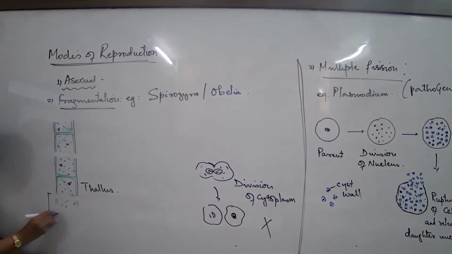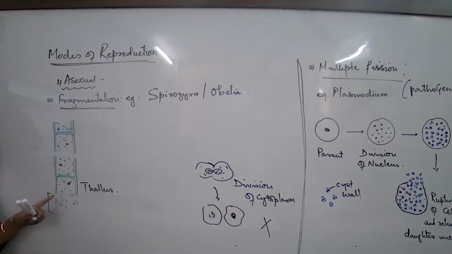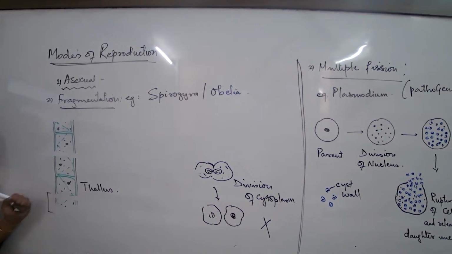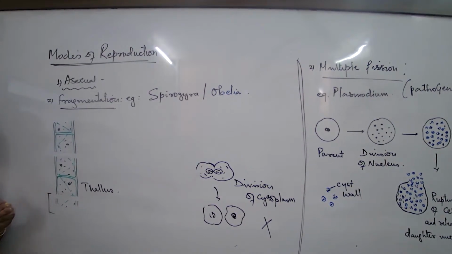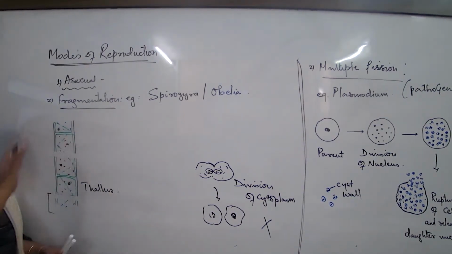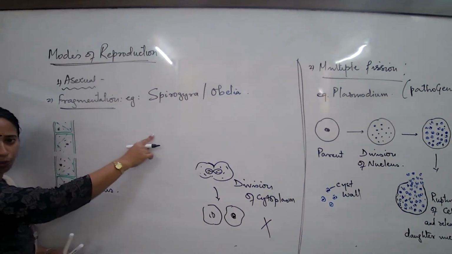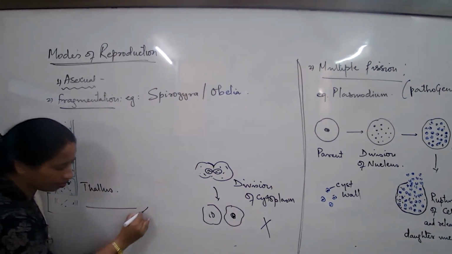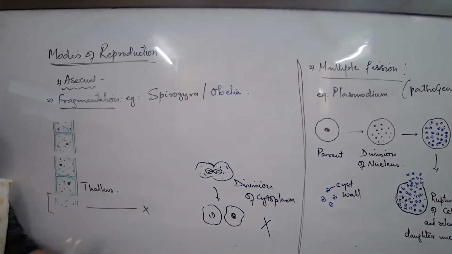No, this will not give rise to a new organism at all. So out of this thallus, how many Spirogyra do you expect to get? 2 new Spirogyra. Where is the parent organism? Identity is lost. That is what you write. So this will again give rise to a new Spirogyra. This gives rise to a new Spirogyra. This will not give rise to anything.